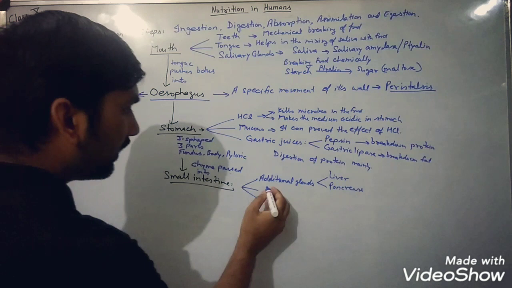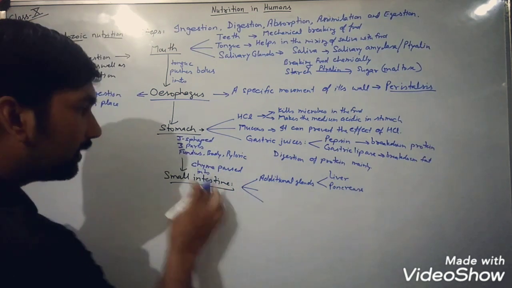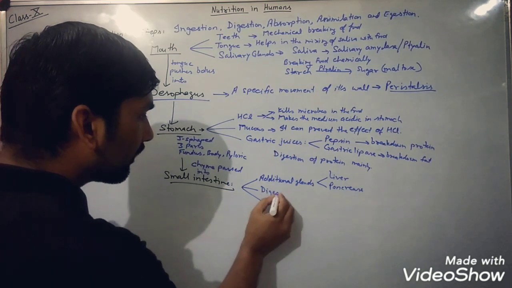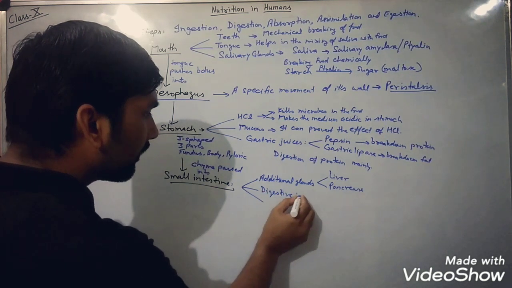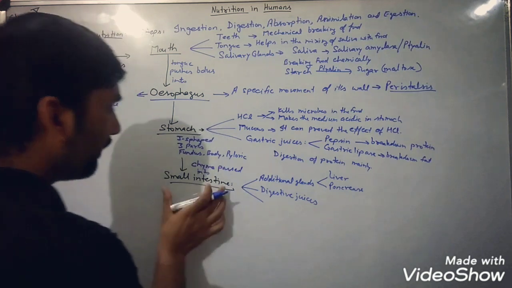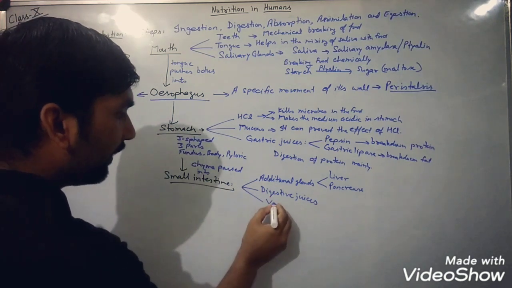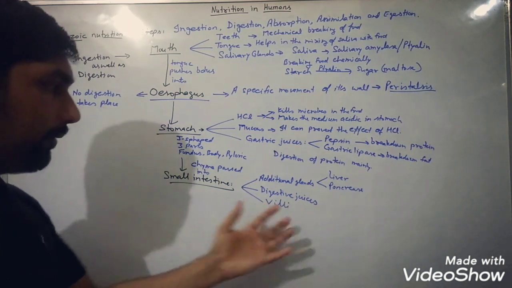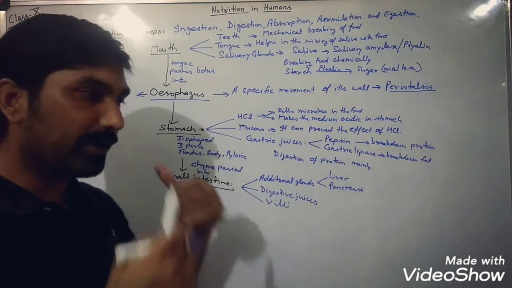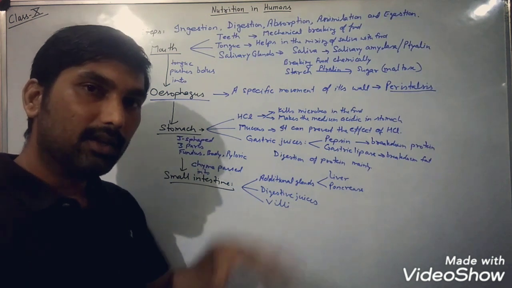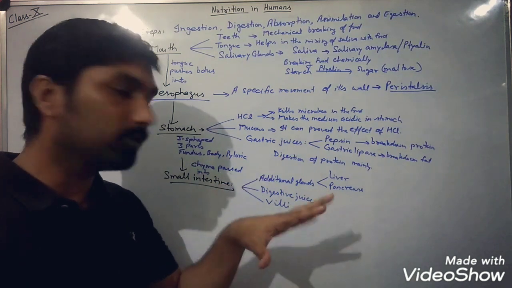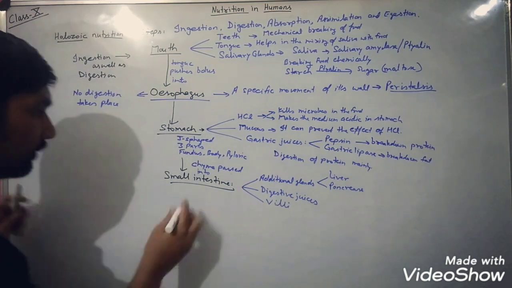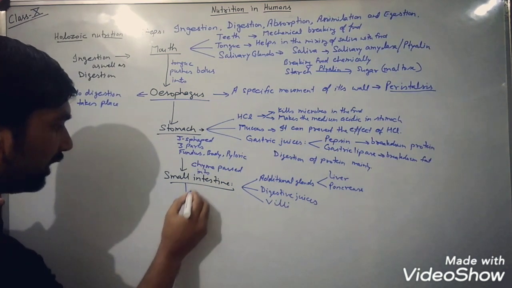The next one is what? The digestive juices of the small intestine itself. And finally, the main feature of the small intestine is the finger-like projections which increase the surface area for the absorption of food, that are known as what? Villi.